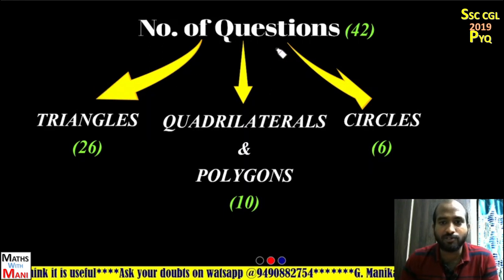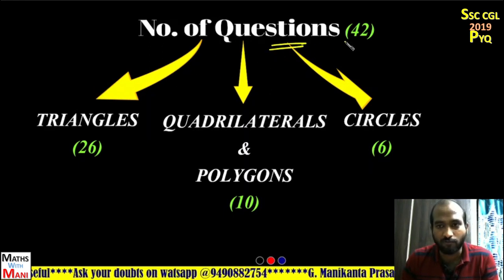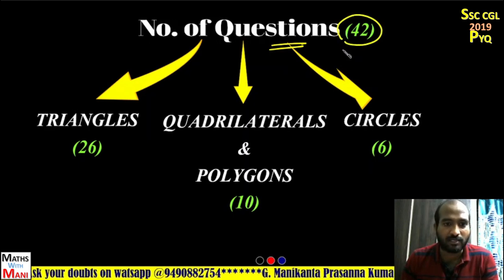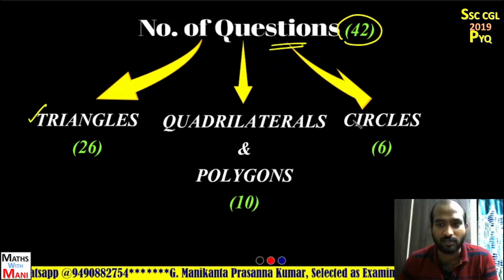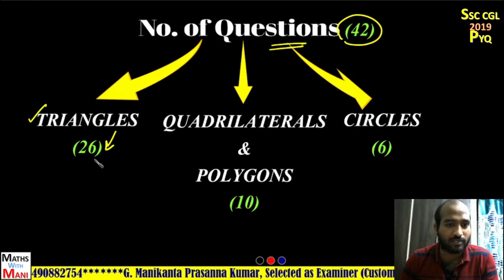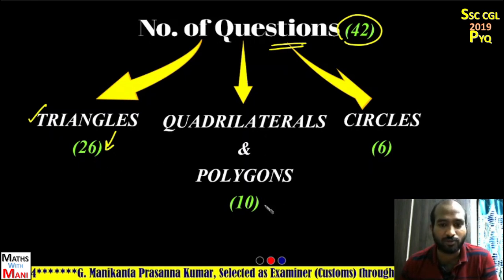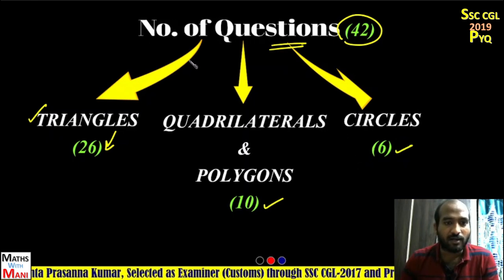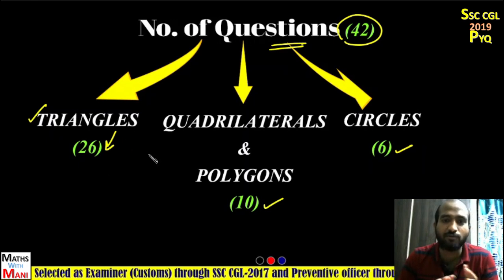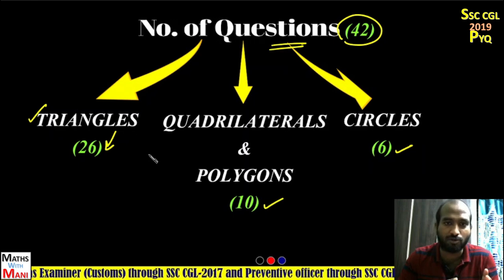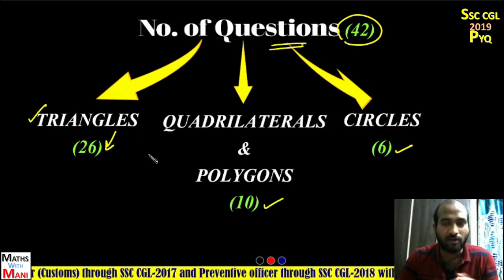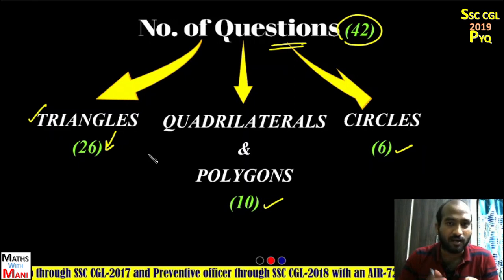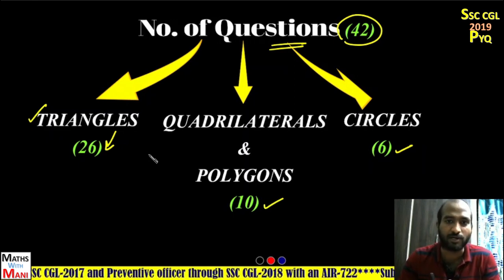The total number of questions asked on this topic is 42, and those questions are subdivided into topics like triangles, quadrilaterals, circles. From triangles you got 26 questions, from quadrilaterals and polygons you got 10 questions, and from circles you got 6 questions. In this video I'll discuss the first 10 questions on triangles, and I subdivided the questions on each topic of triangles, like properties of triangles, similar triangles, congruent triangles, or problems on medians and centroid.